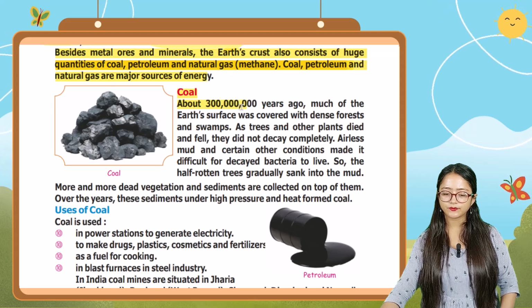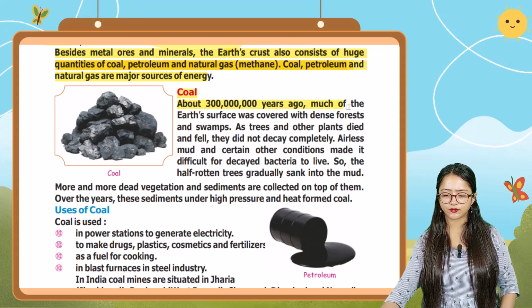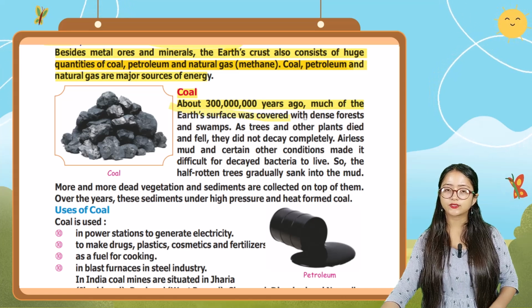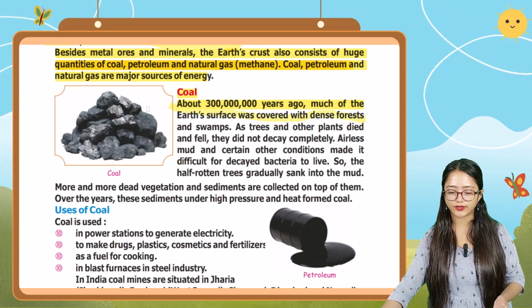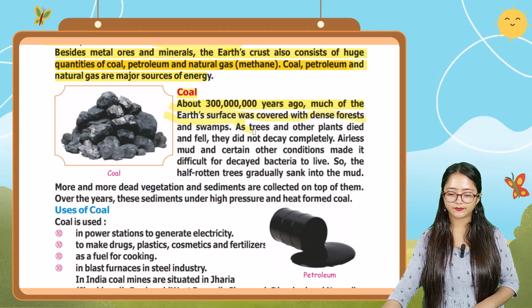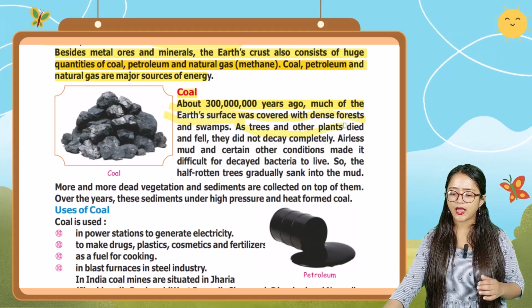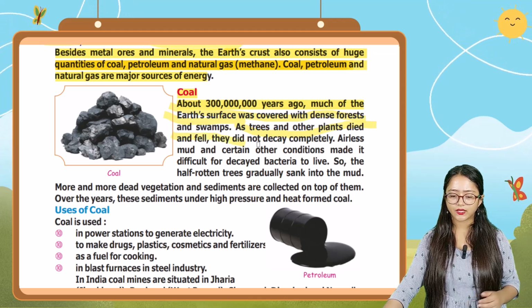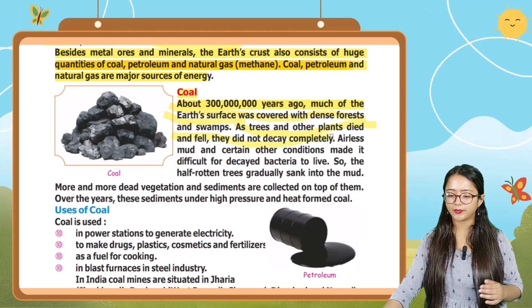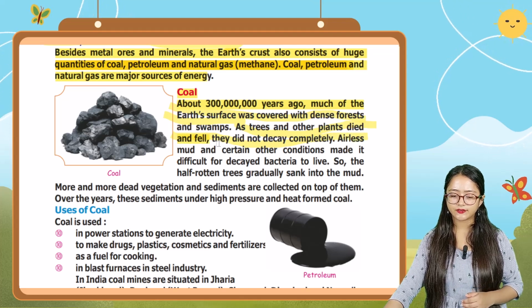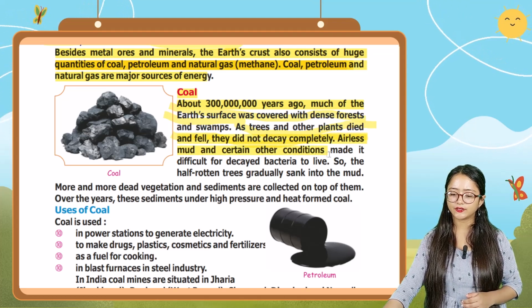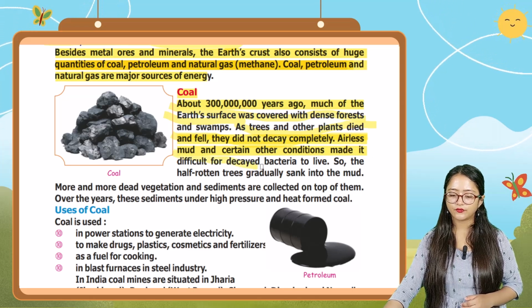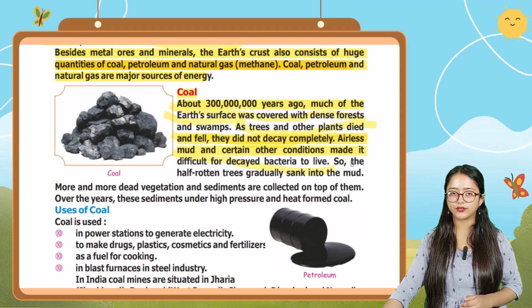About 300 million years ago, much of the Earth's surface was covered with dense forest and swamps. As trees and other plants died and fell, they did not decay completely. Airless mud and certain other conditions made it difficult for decay bacteria to live.